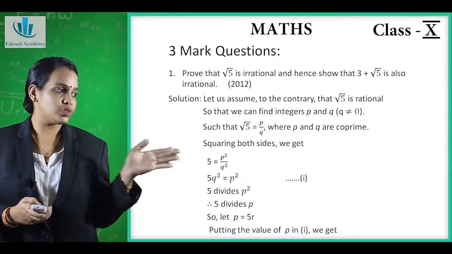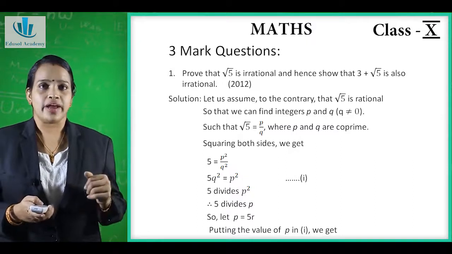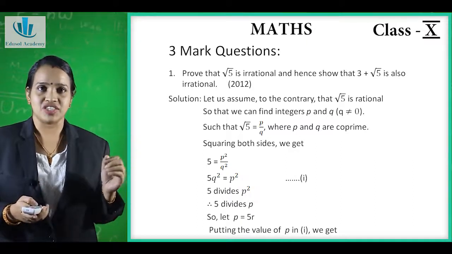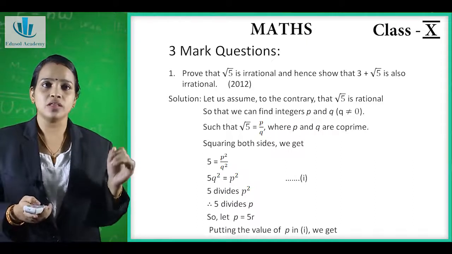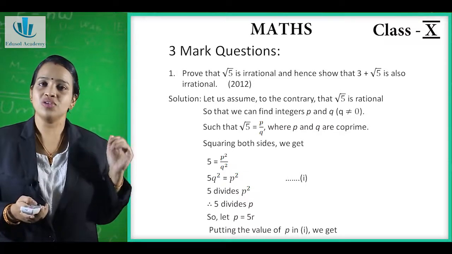Now we'll see the next question. Prove that root 5 is irrational and hence show that 3 plus root 5 is also irrational.